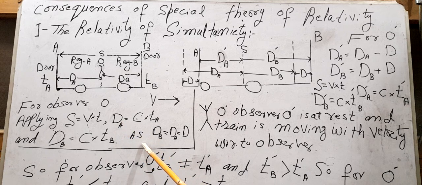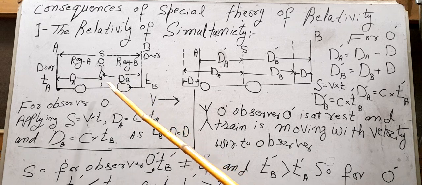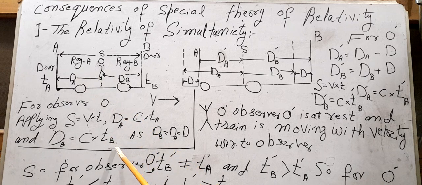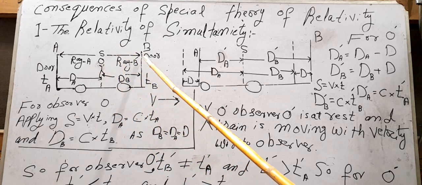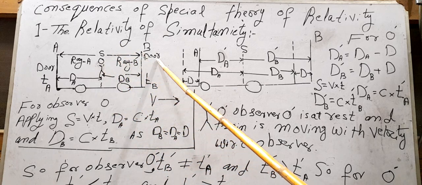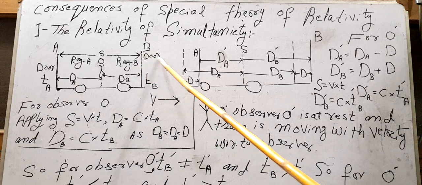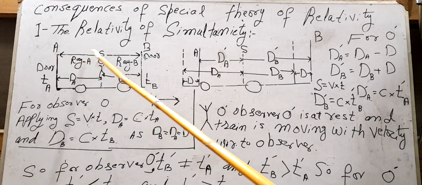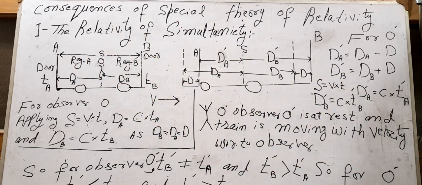As in this case dB will be equal to dA, and both these distances are equal, both the times noted by the observer O will be exactly equal to each other. It means that TA and TB will be equal. Therefore these two events, the striking of the light ray B to door B and the striking of the light ray A to door A, are simultaneous events for the observer O, as these two events are occurring at the same time.